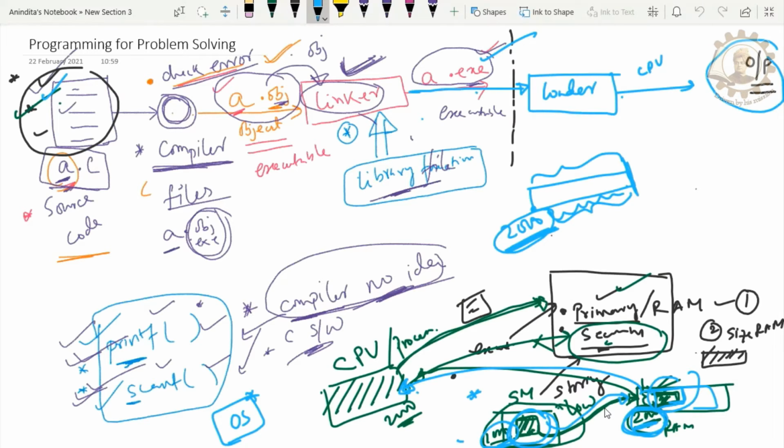Each and everything that is unknown to us is the responsibility of the operating system. As a programmer, we cannot take so much of this headache. That's why we have created the operating system for controlling everything. So, got my point?